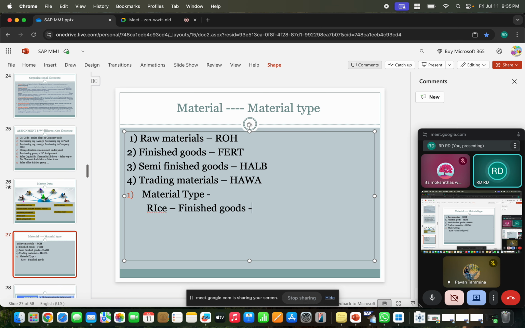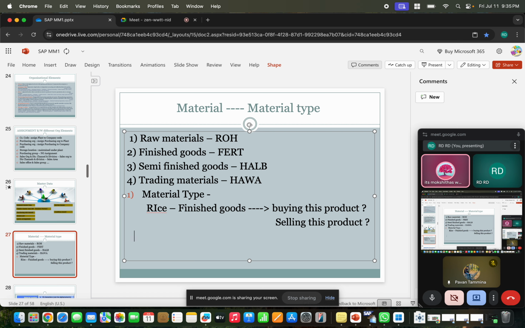Okay, so are you buying this product from the vendor, or selling this product to the customer, or producing it? Are you producing this product?